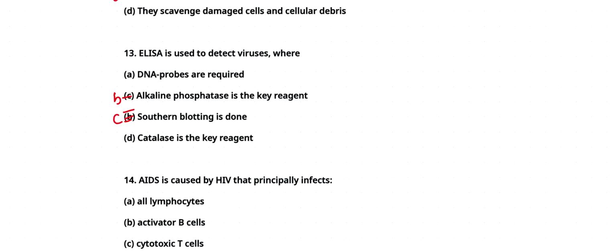Our answer will be C, that is southern blotting is done. Because ELISA test is a technique used to detect and quantitate extremely small amount of a protein, antibody, or antigen with the help of an enzyme. The commonly used enzymes are peroxidase and alkaline phosphatase. Southern blotting and DNA probes are used in molecular analysis of DNA. Catalase is not involved in the ELISA.